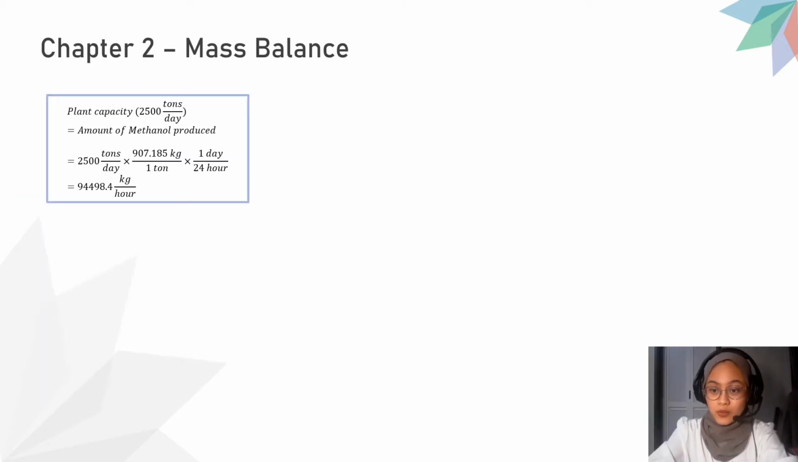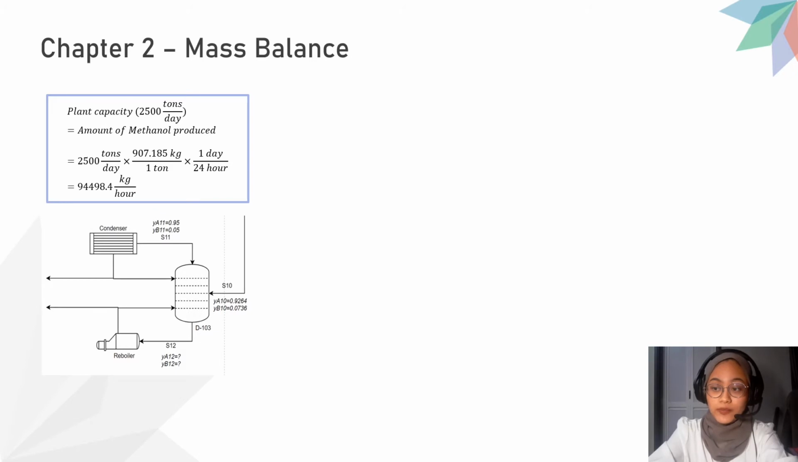Chapter 2, we start first with finding the mass flow rate for each stream to perform mass balance. According to a literature review that has been done, the approximate plant capacity of methanol synthesis is 2,500 tons per day, which when converted to kilograms per hour gives the value of 94,498.4 kilograms per hour. The value is then used to determine the mass flow rate for streams 10, 11, 12 at the boundary of the methanol purification unit.